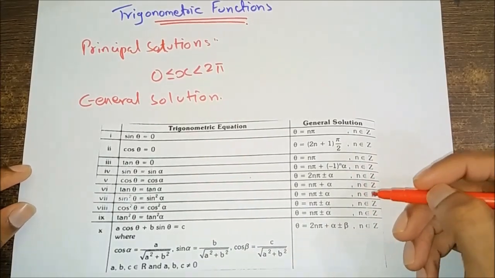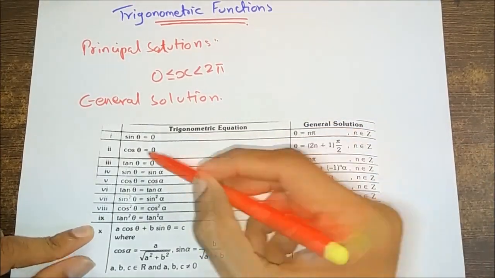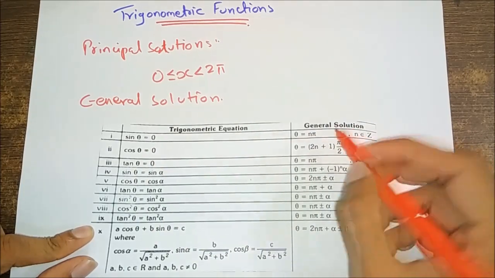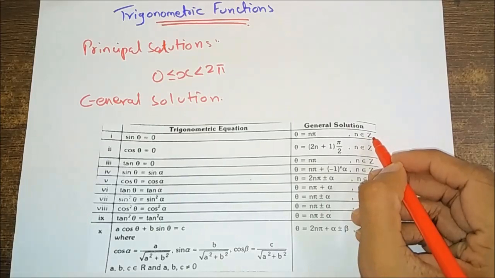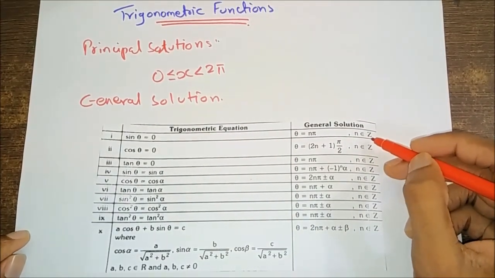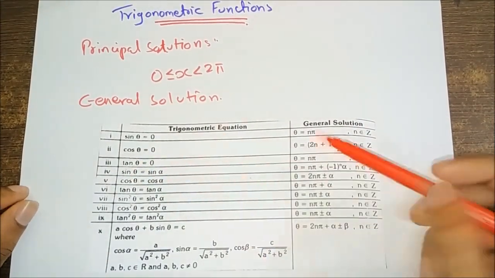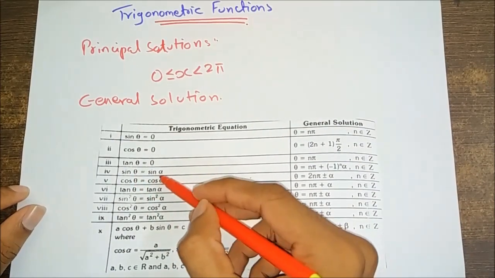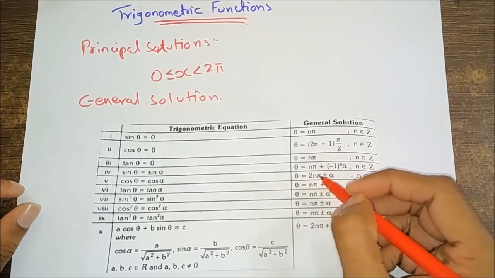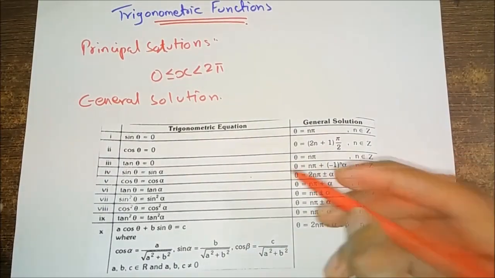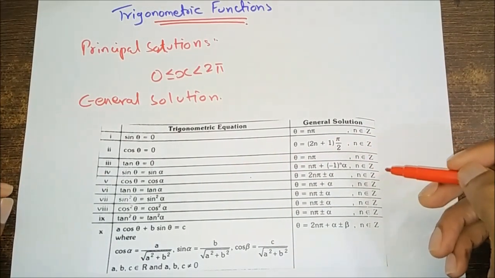The general solutions of the following trigonometric equations are used as results over here. For the trigonometric equation sine theta is equal to 0, the general solution is theta is equal to n pi, where n belongs to the set of integers. And similarly, we have general solutions of theta for cos theta, tan theta, and sine theta is equal to sine alpha. We can use these general solutions for solving problems.